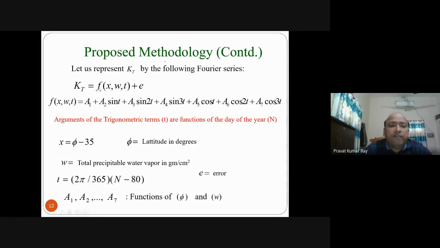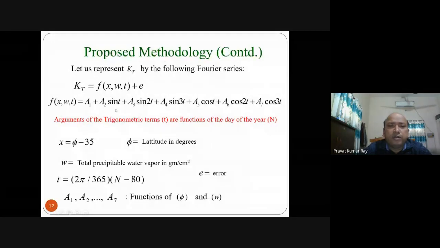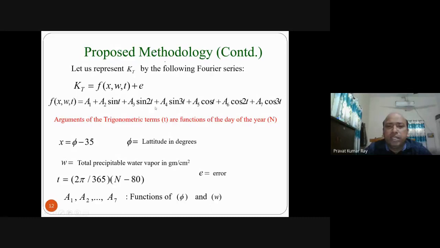This F of X, W, T is modeled like this: A1 plus A2 sin t, A3 plus sin 2t, in this way up to A7 cos 3t. This is the model of F. Now from this model, the unknowns, this is basically a function of t. Again, t is a function of n.